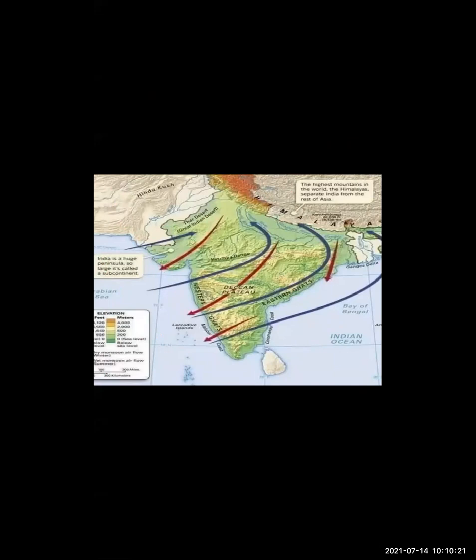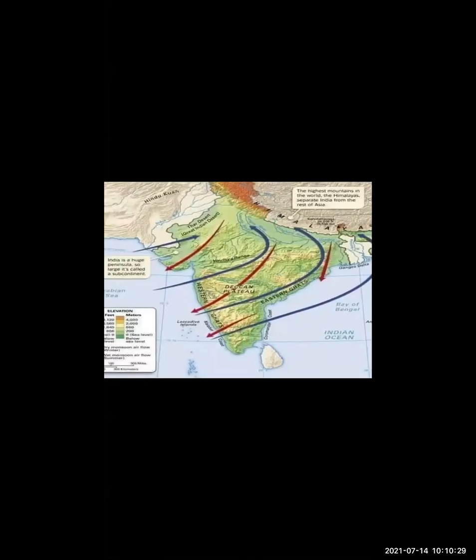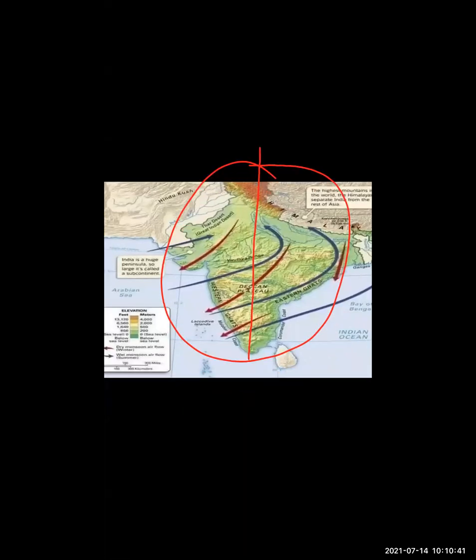As we can see, the sun rays are directly perpendicular to the Tropic of Cancer, and the sun rays come directly to the middle of India. Because of this, India is considered to be a tropical region. So we can say India has a tropical monsoon climate.